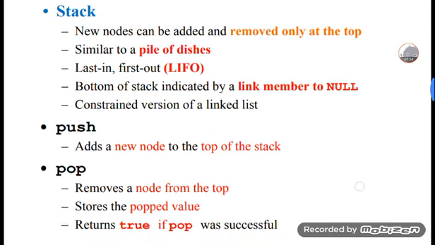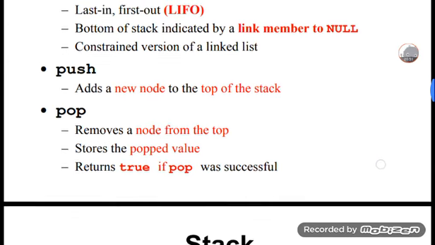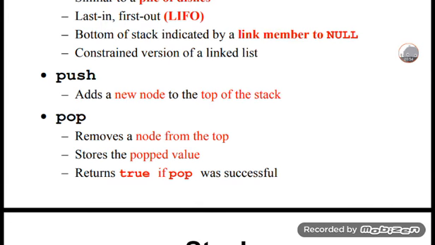In a stack, push and pop operations are done. Push means adding a new node to the top of the stack. Taking the example of a pile of dishes, we add a new node only to the top of the stack, not the first. Pop means removing a node from the top only, because the last one in is the first one out. It stores the popped value and returns whether the pop was successful.